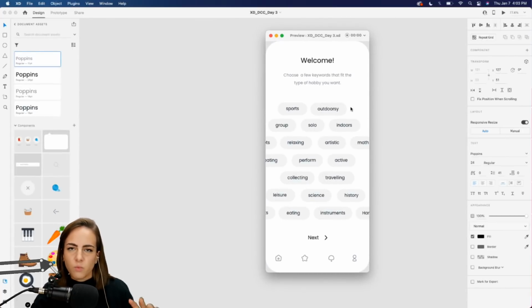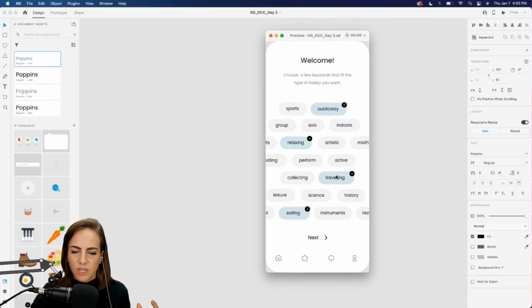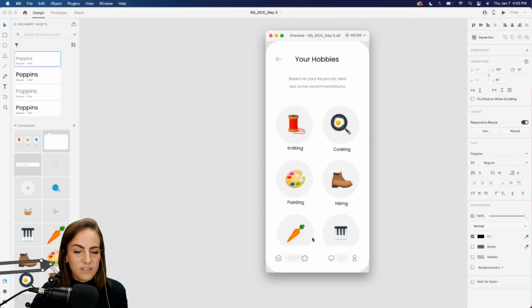So maybe you get to the welcome screen. We've got a bunch of keywords here that you can choose. Maybe some things that are calling your name are like outdoorsy, relaxing, traveling, whatever. You select those and then you select next. And then it generates a list of hobbies that you might like. So maybe knitting, cooking, whatever.